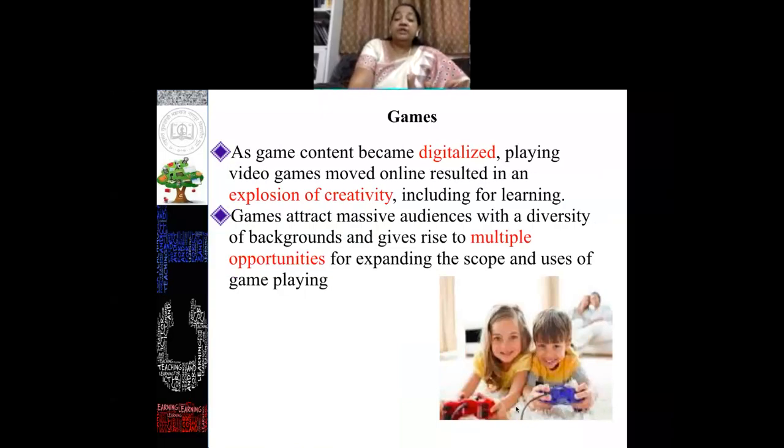So let us use this opportunity. As game content became digitalized, playing video games moved online, resulting in an explosion of creativity, including for learning. Games attract a massive audience with a diversity of backgrounds and give rise to multiple opportunities for expanding the scope and uses of gameplay. So I'm telling you, friends, we have the best IT experts in our country. Why don't we convert our content into games? GPSC has taken an initiative.